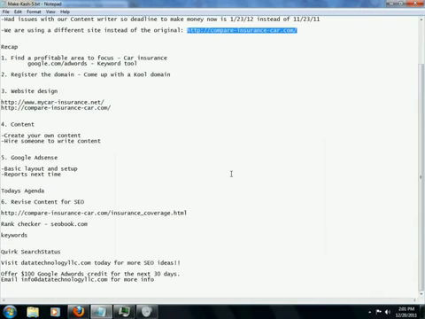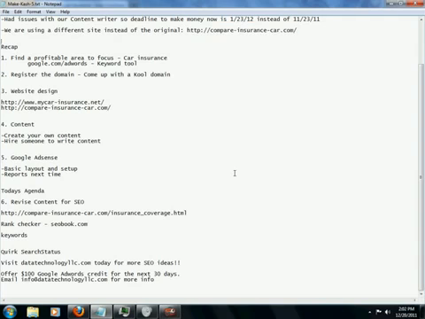So as far as a recap, what we have done so far, the first point is to really find a profitable area and niche to focus on if you want to make money online. So for our case, we are focusing on car insurance, which is a profitable area as it's a very competitive area. A lot of players, as you know, our friends at Progressive, Allstate and whatnot.